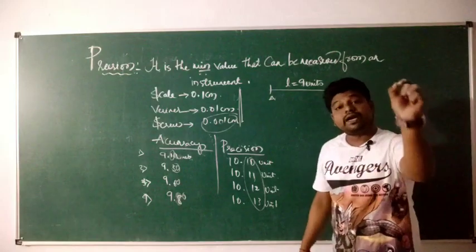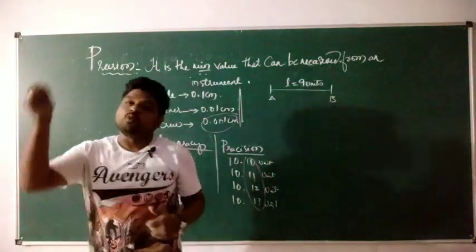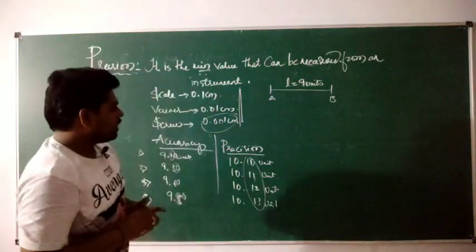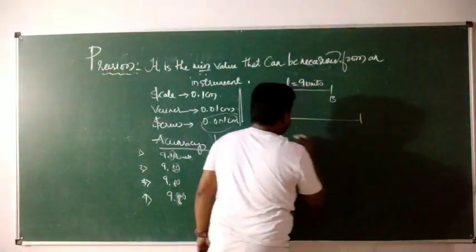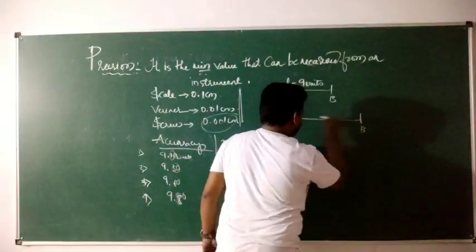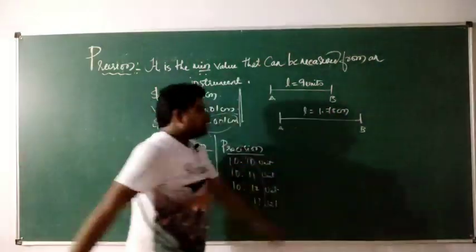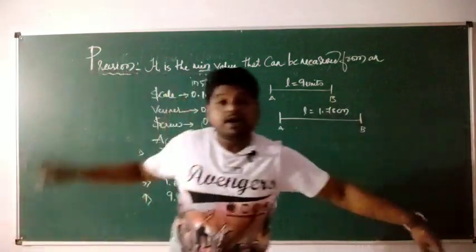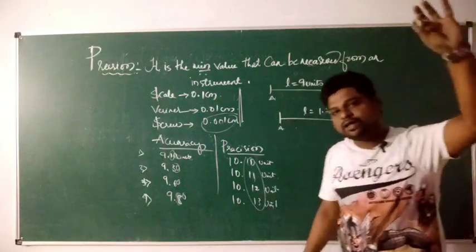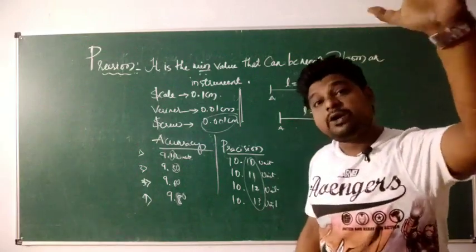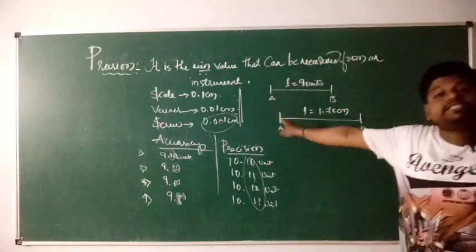Now let us understand accuracy as well as precision with one more beautiful example. So let us consider one more example. Say I have measured the length of a rod. It reads like 1.78 centimeters. What is 1.78 centimeters? 1.78 centimeters is the true value. What is true value again? True value is a predetermined value as well as it is the original value.